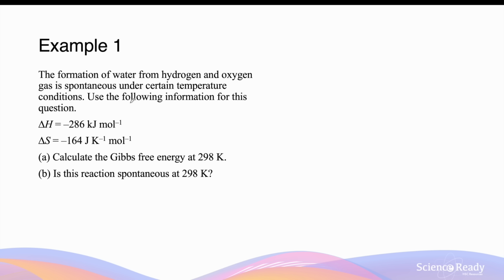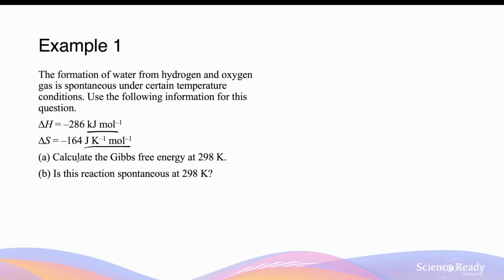Now let's go through a few examples to practice using the Gibbs free energy equation. The formation of water from hydrogen and oxygen gas is spontaneous under certain temperature conditions. Use the following information for this question. So we're given the enthalpy change, minus 286 kilojoules per mole, and the ΔS value, which is also negative, minus 164 joules per Kelvin per mole. Notice how the units for enthalpy change and entropy change are slightly different. One of them is in kilojoules per mole, and the other is in joules per mole, and also per Kelvin.